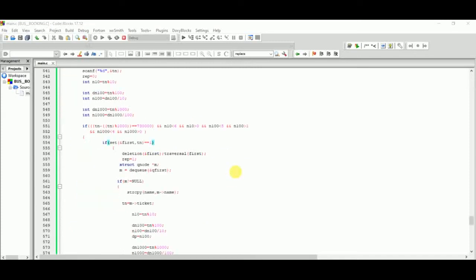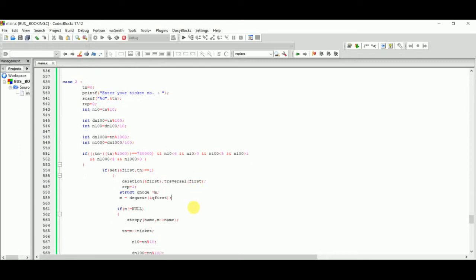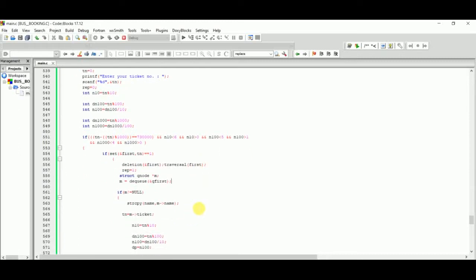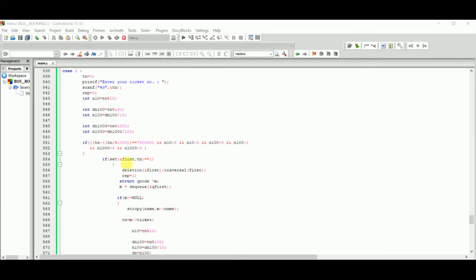Now the second case, which is deletion. Here the deletion function is called. Let's see the deletion function. First it calls the set function, which sets the ticket number we want to delete. After that, we see the delete function.